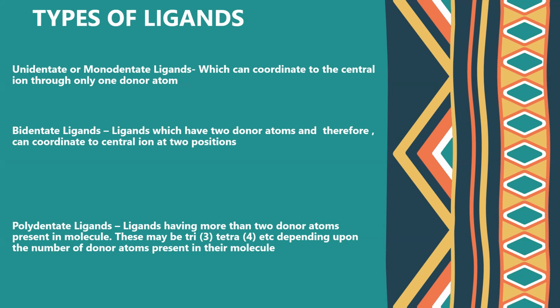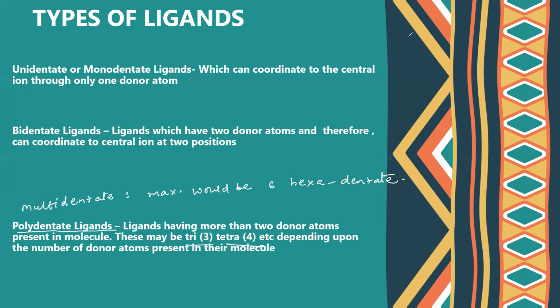So they can form a maximum of 6 bonds. Multidentate, and maximum would be 6, which is hexadentate. Not more than 6. Tri means 3, tetra means 4, penta means 5, and so on.